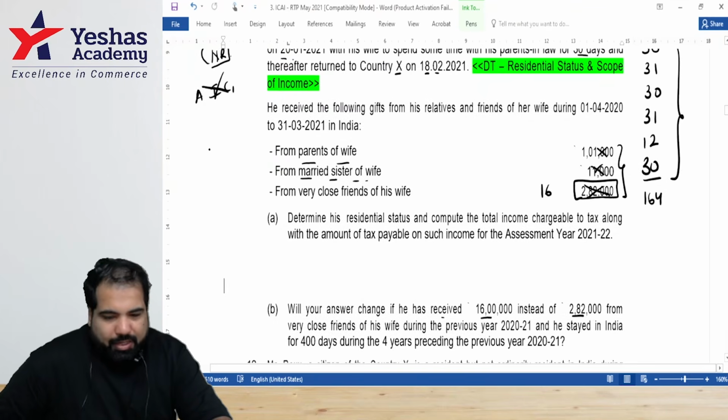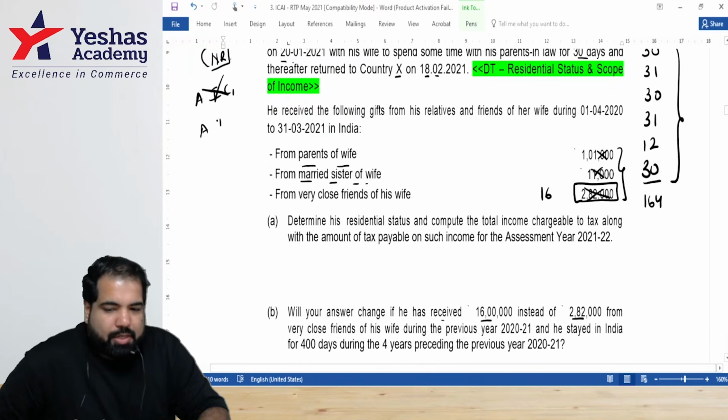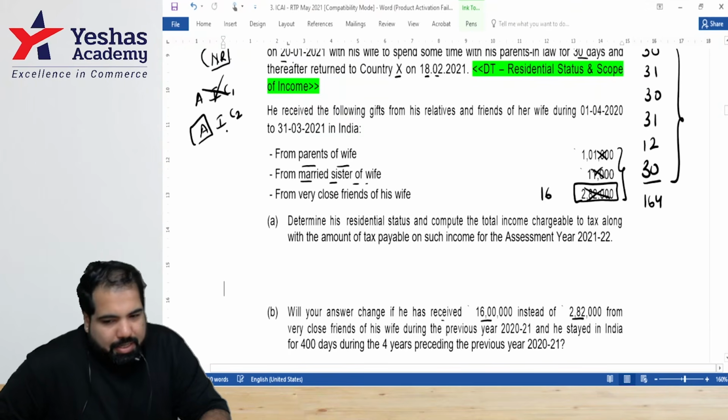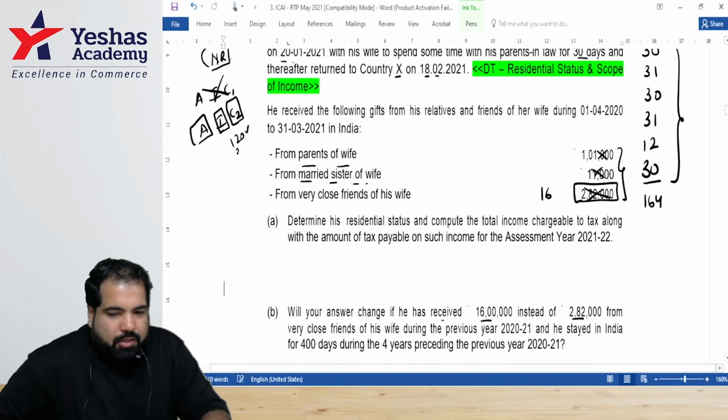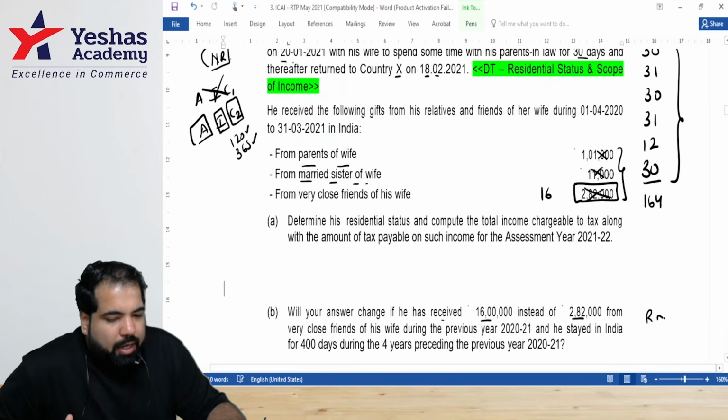Yes, his stay they've given. And we'll check for AIC two, guys. What is AIC two? Is he an Indian citizen or PIO? Yes. Is Indian income more than 15 lakh? And what is the condition, guys? This year 120, and last 4 years, 365. So he'll be considered as a RNOR.